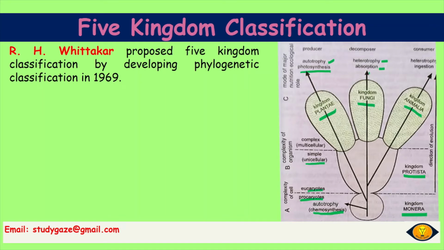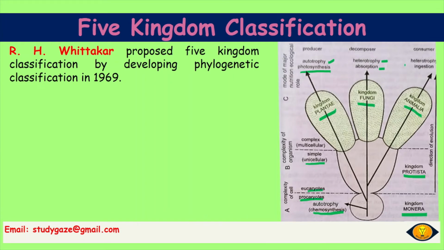So we want to say that if any fungus is attached to any plant or any animal, it takes the nutrition from that host animal or host plant. So it is absorbing nutrition from the host, and taking food from other organisms is named heterotrophy.